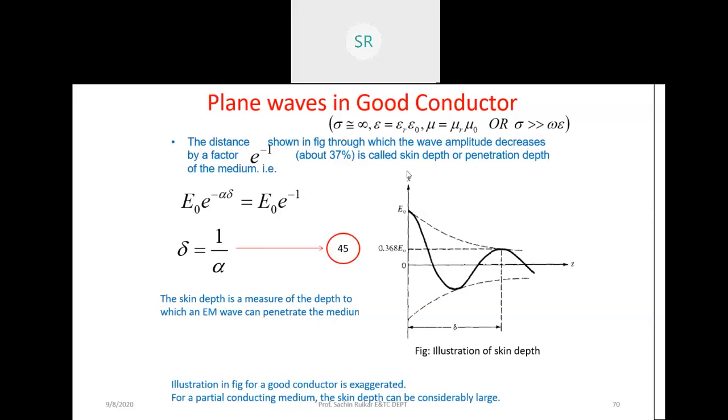So we need to consider a conductor and free space, because our aim is to learn how a wave is propagating in a space. So that's why we need to learn what happens in this particular portion.